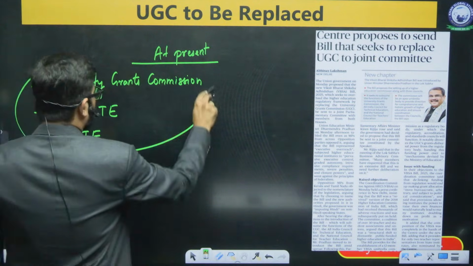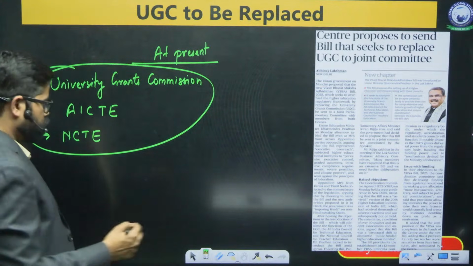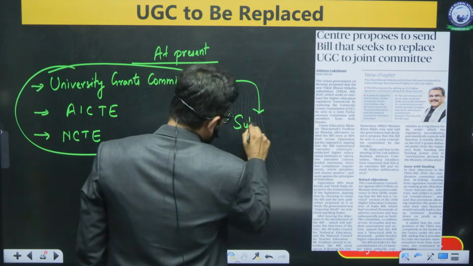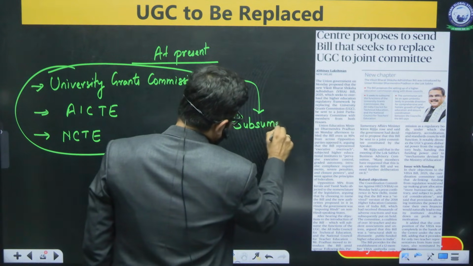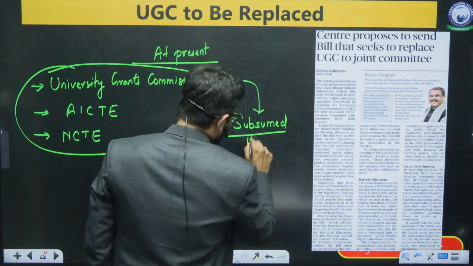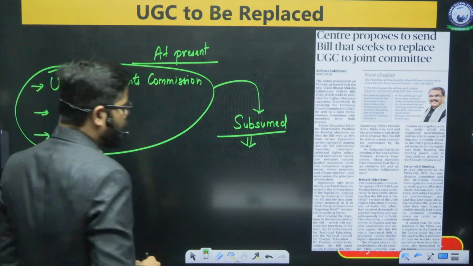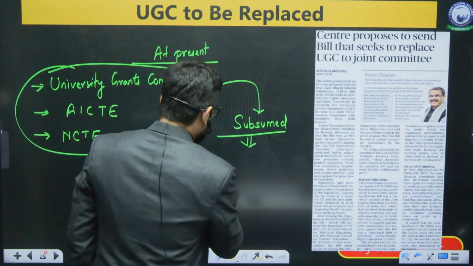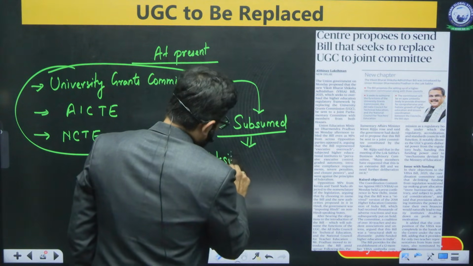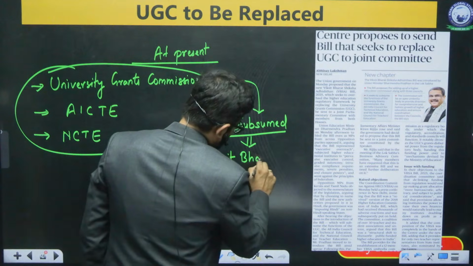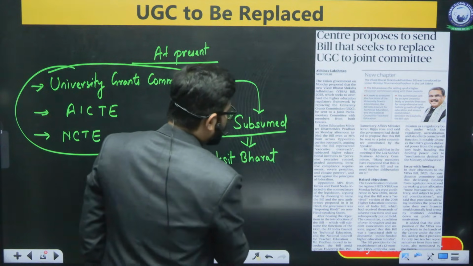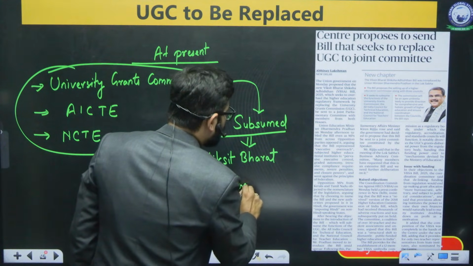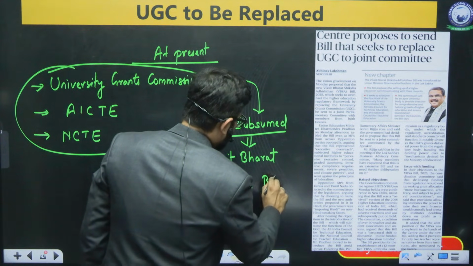Now they are all going to be subsumed under one single institution. That is Viksit Bharat Adhishtan Bill.